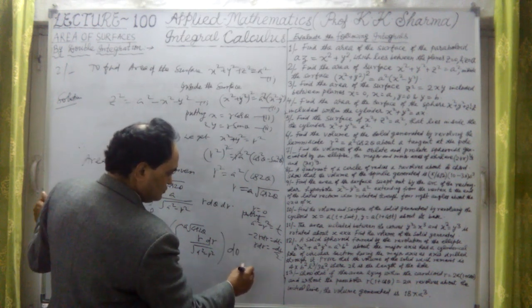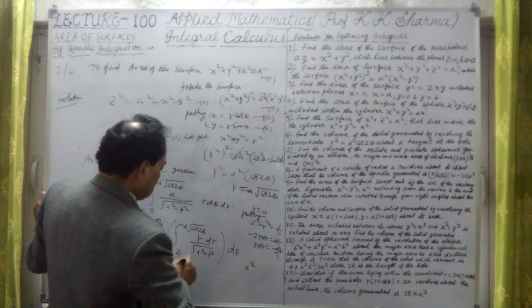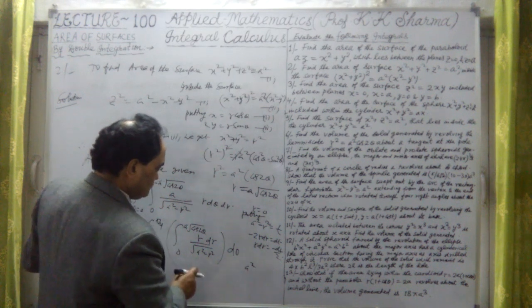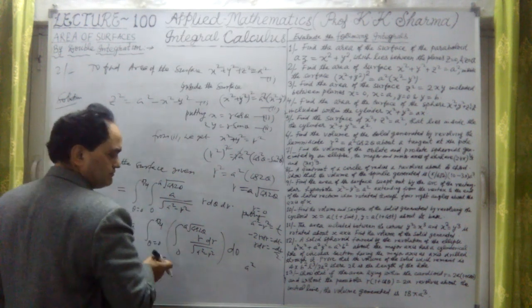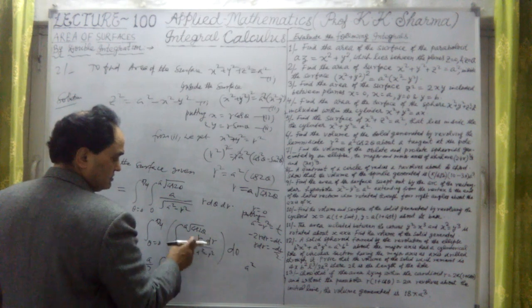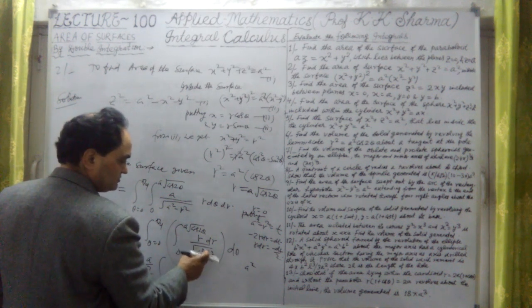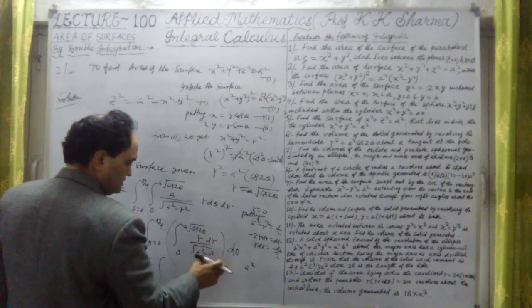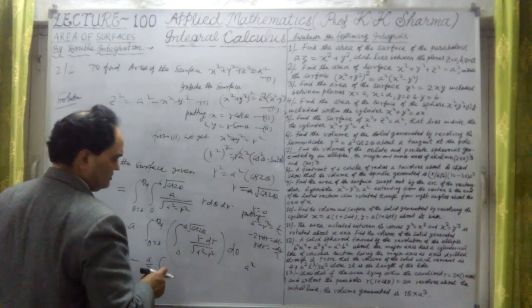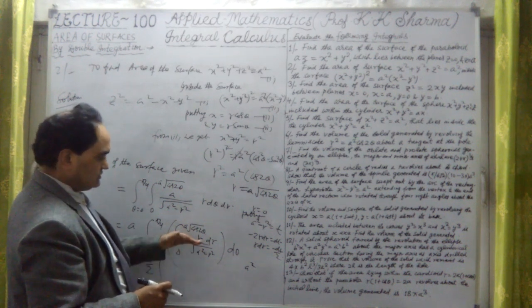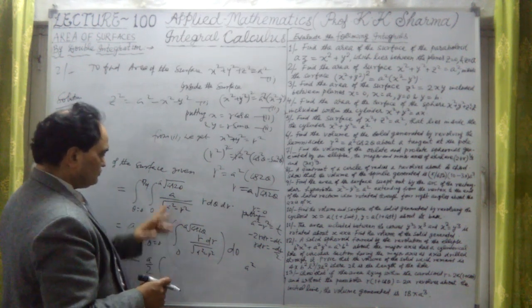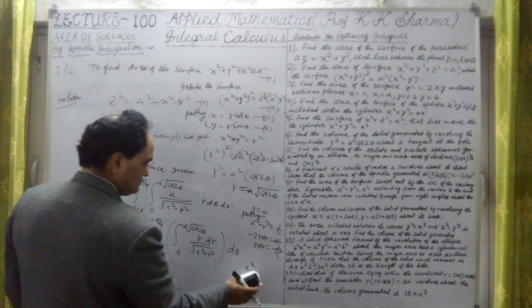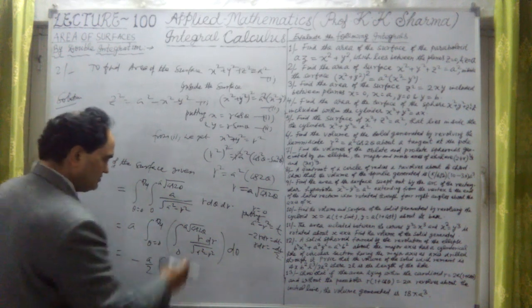Or, if I do not convert the limits, then first integrate, then put the value of t, and then substitute the limits, simple. Let me first integrate this, not changing the limits here.